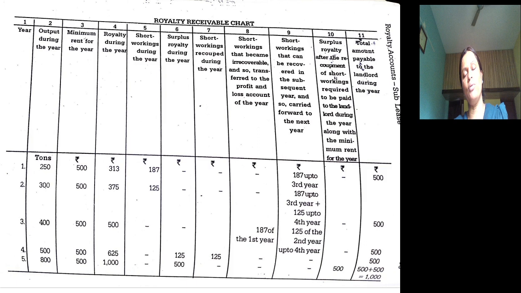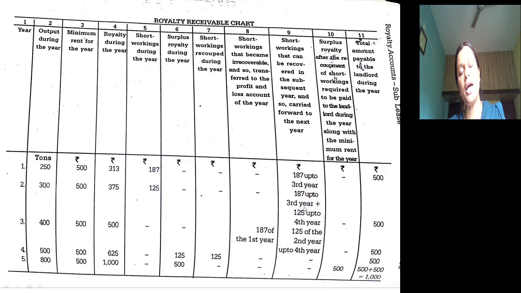In the second year again there is minimum rent, and again a short working to the extent of 125. That can be carried forward till the 4th year, while 187 will be carried forward till the 3rd year. So nothing is left to make payment to the lessor, and amount payable is equal to minimum rent. In the 3rd year, royalty is equal to short working. So this is the last year for recoupment of the first year's short working.